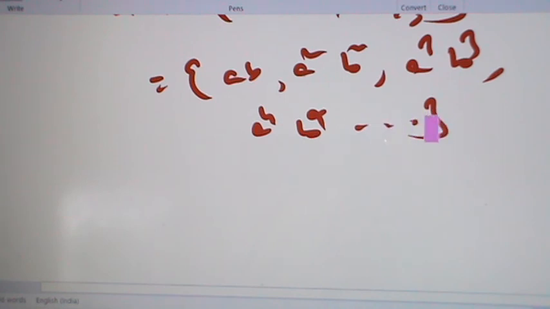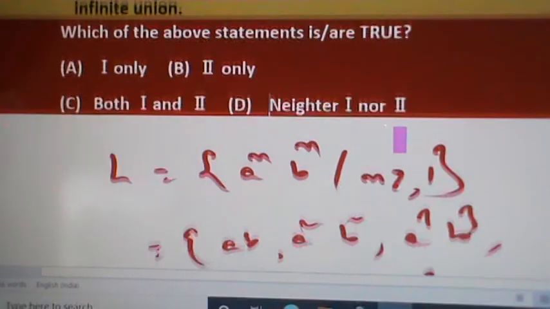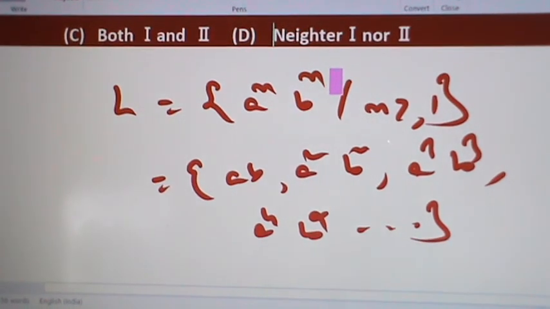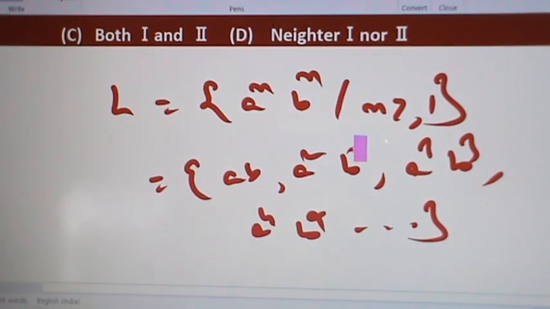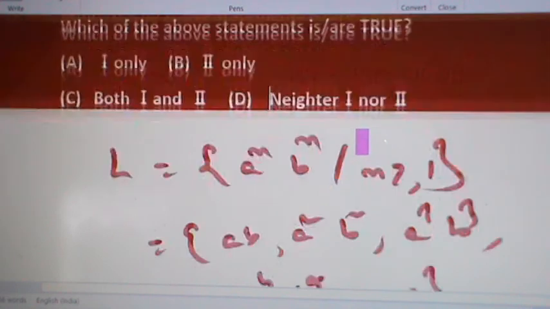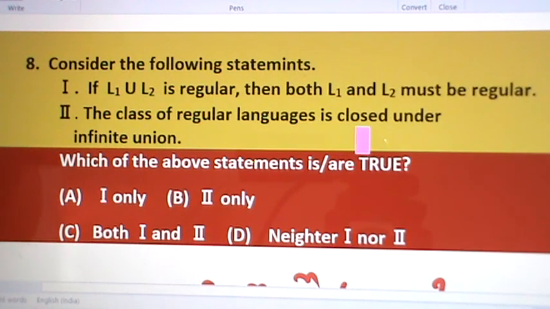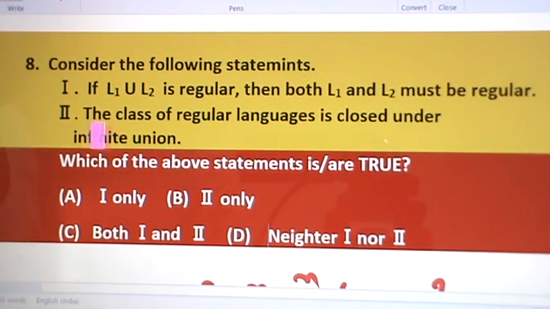But if we take their union, that is L1 union L2 union L3 union and so on, then that union will be this set. But this set is not regular. So we have L1, L2, L3, L4, L5 etc. are regular, but their union is not regular. So from this example also, the class of regular languages is not closed under infinite union. So this statement is also wrong.